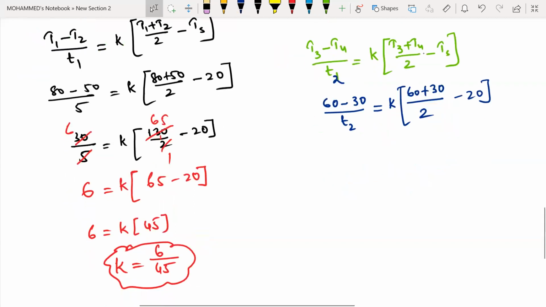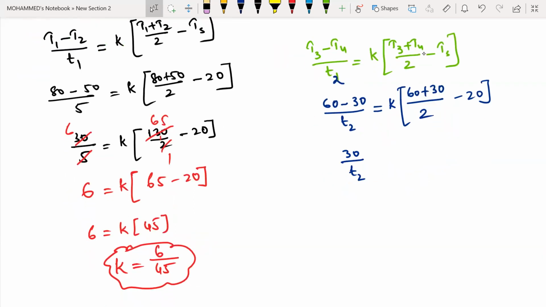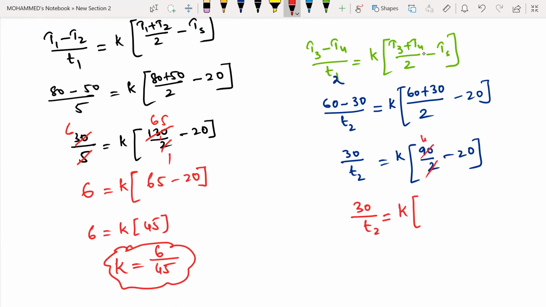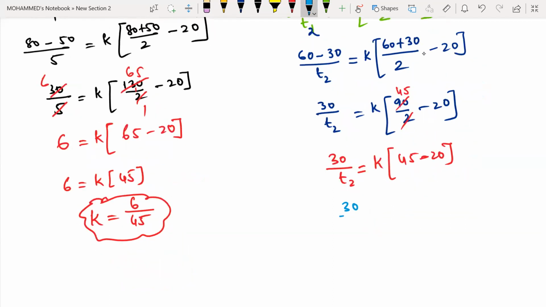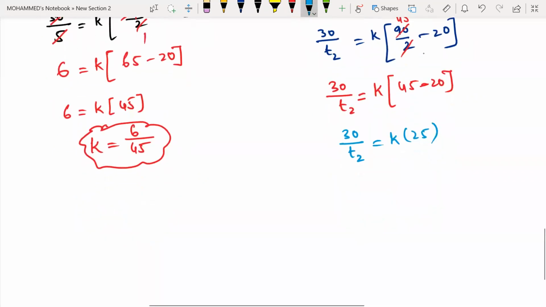60 minus 30 is 30. So this is 30 divided by T2, equals K into, 60 plus 30 is 90, 90 by 2 minus 20. 45. So the given relation is 30 divided by T2 equals K into 45 minus 20. So this comes out to 25: 30 divided by T2 equals K into 25.